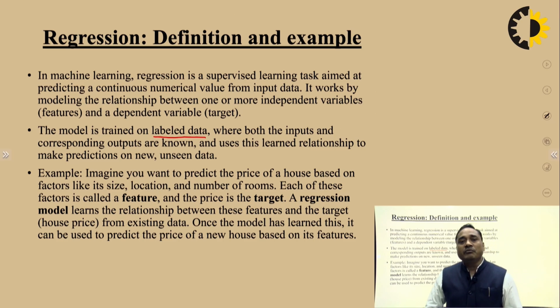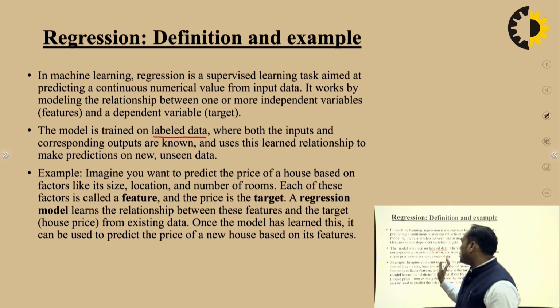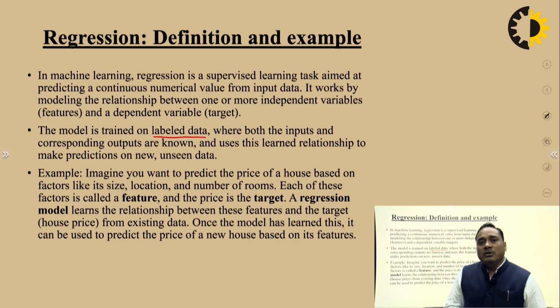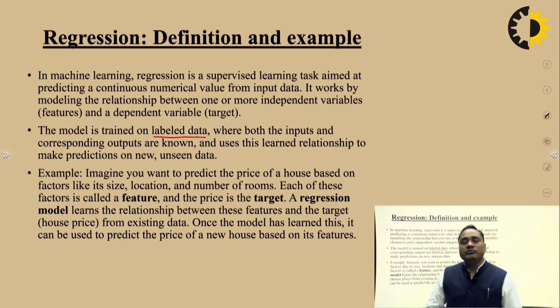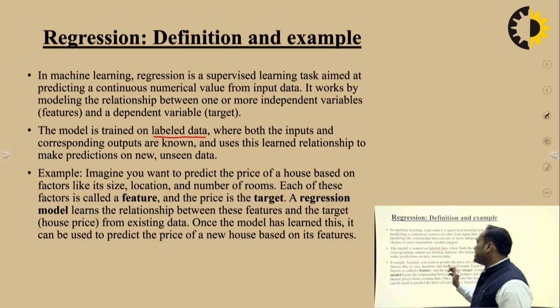Supervised learning means we are training the machine with the help of labeled data. Labeled data is very important, where both the inputs and corresponding outputs are known. The input value is trained by the labeled data, you get the output value as labeled data, and the model uses this learned relationship to make predictions on new, unseen data.